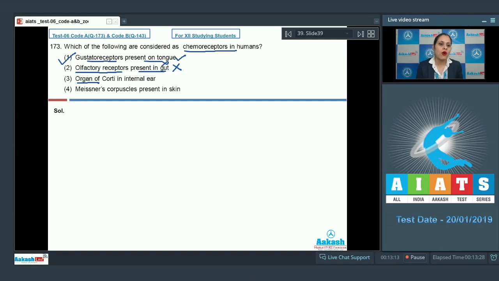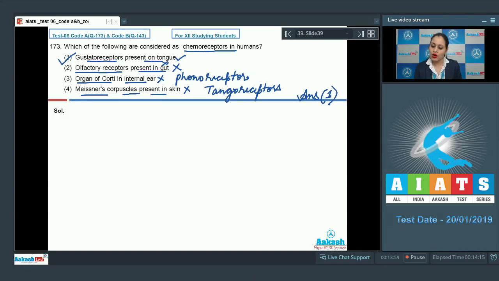The next option given is organ of Corti in internal ear, and this is an incorrect option because organ of Corti is not a chemoreceptor but it's a phonoreceptor. The last option given is Meissner's corpuscles present in skin, and this is also an incorrect option because Meissner corpuscles are tangoreceptors and not chemoreceptors. So the correct answer to this question is option number 1. Let's discuss our next question.